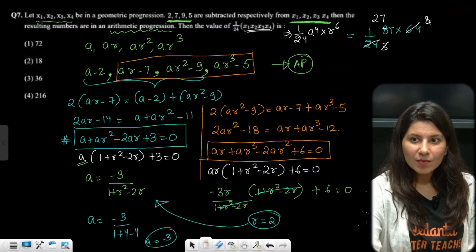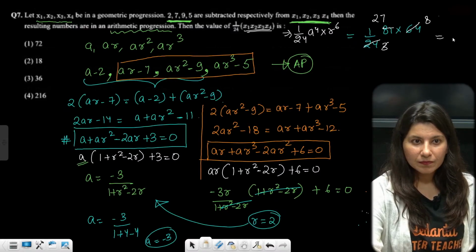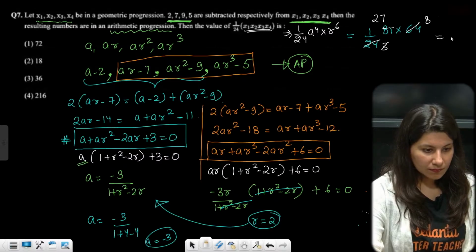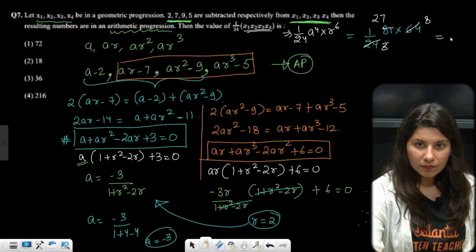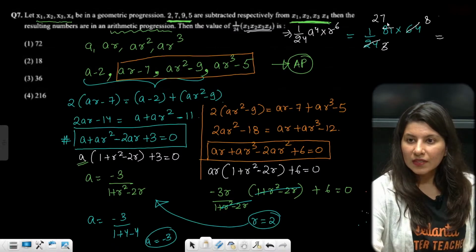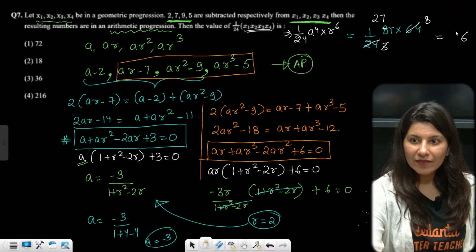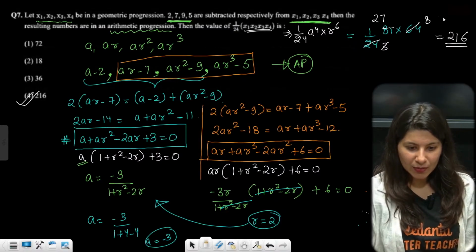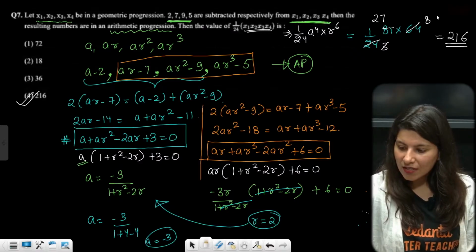So 27 multiply 8. 7 8s are 56, 5 carry, 8 2s are 16, 16 plus 5 is 21, so 216. Option D, absolutely right.